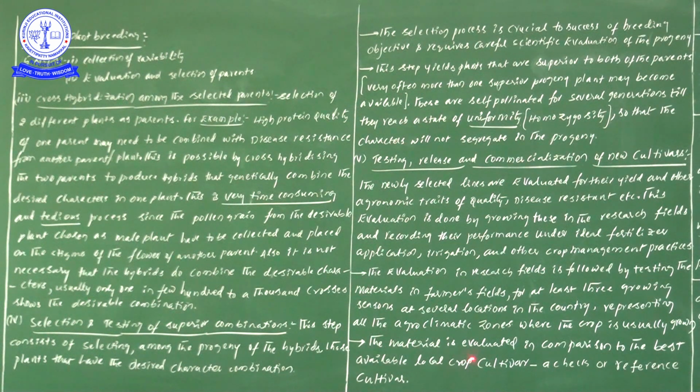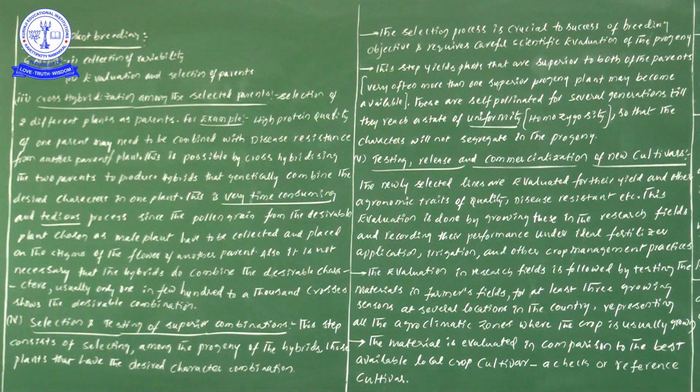Next one, the material is evaluated in comparison to the best available local crop cultivar, check or reference cultivar. So there are 5 different steps.